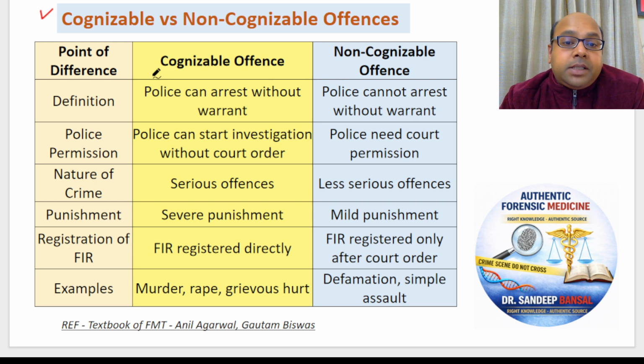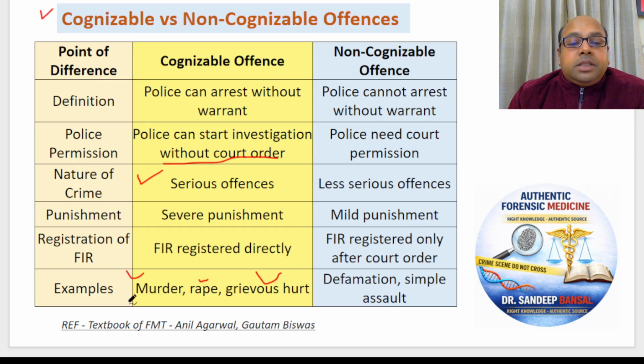So, if a police can arrest a person without a warrant, that means he is being accused of a very serious crime. Police does not need a warrant now. Police can start investigation without court order. These are very, very serious offences for the safety of the public, so that no evidence is hampered, nobody else is hurt. For example, case of murder, case of rape, grievous hurt. Grievous means serious damage. Somebody is hitting somebody, is assaulting somebody, and has caused some serious damage to the person. Grievous hurt.